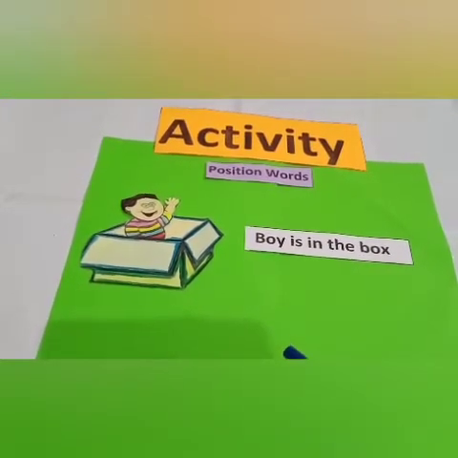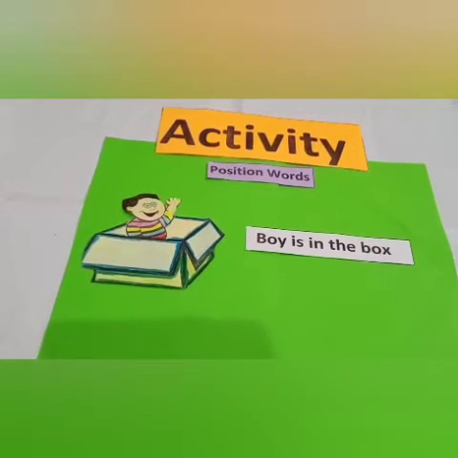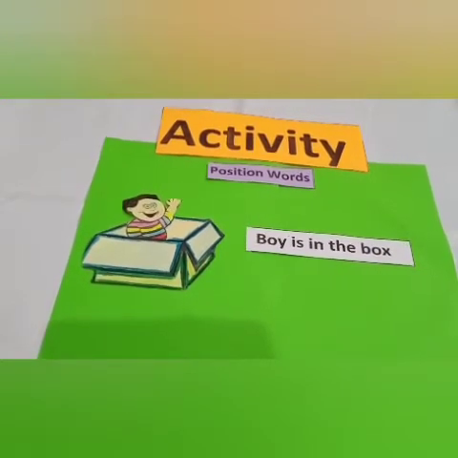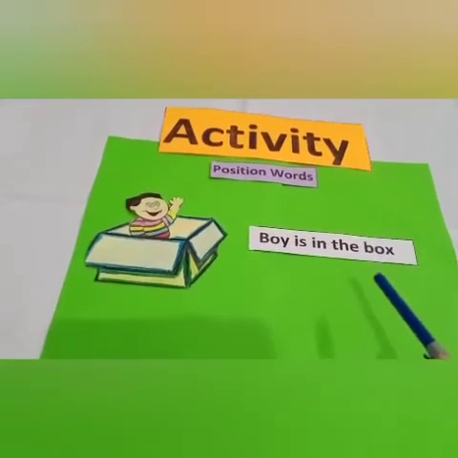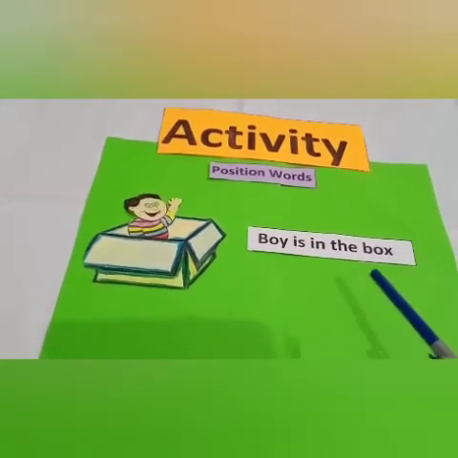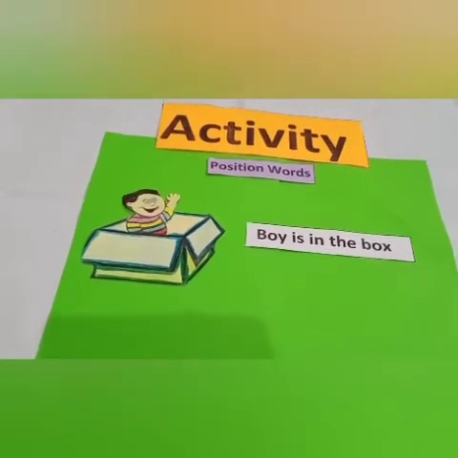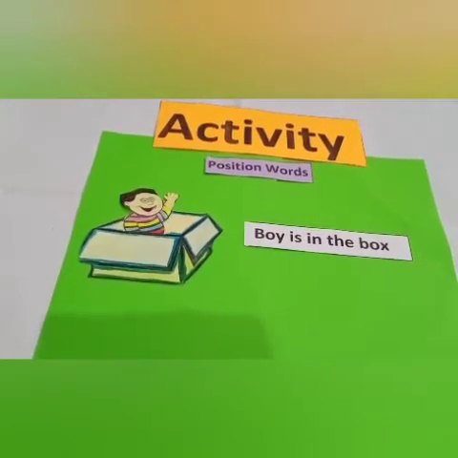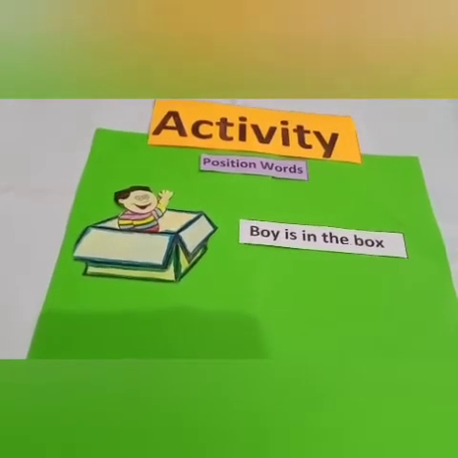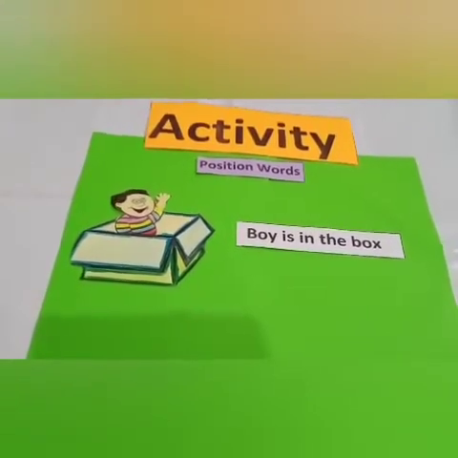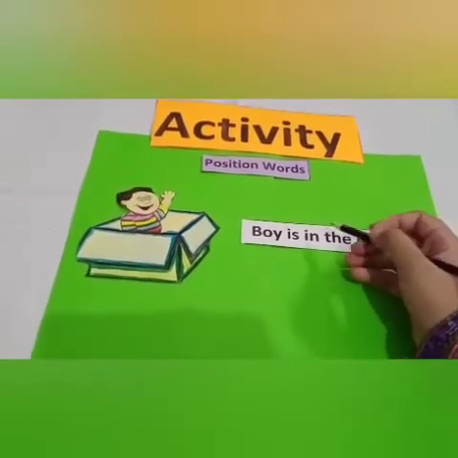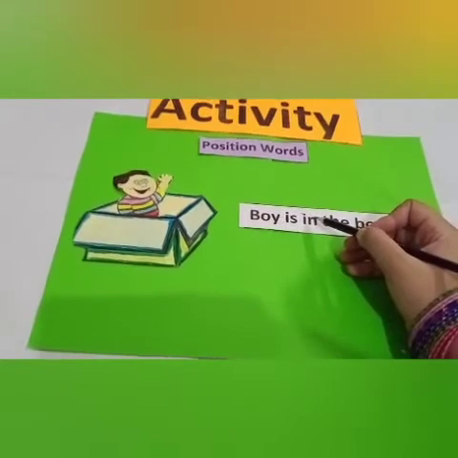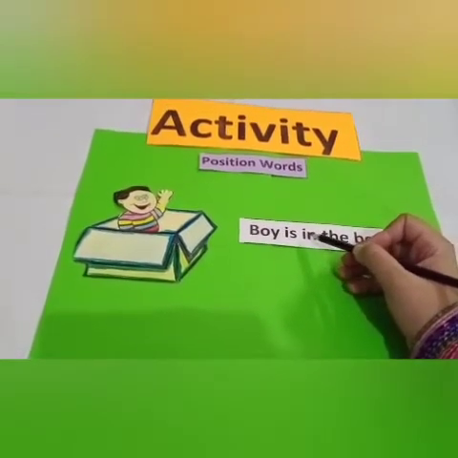What is this? This is a picture of a box and the boy is sitting in the box. Which position word does this picture show? In. The boy is in the box. Which is the position word in this sentence? In. Now we color the position word.